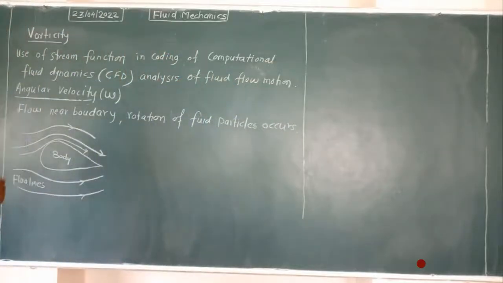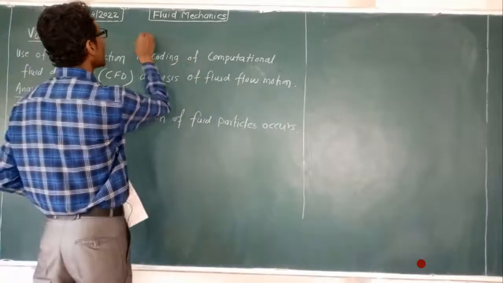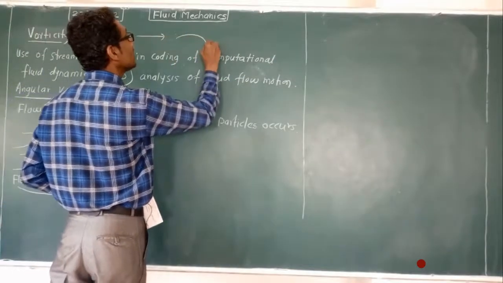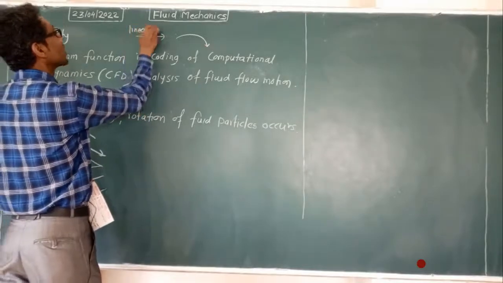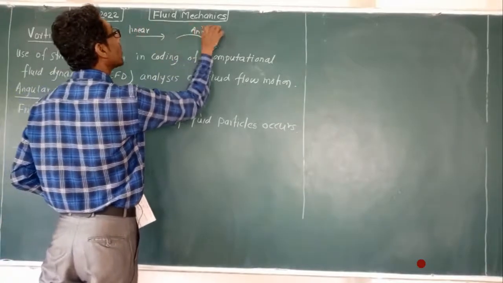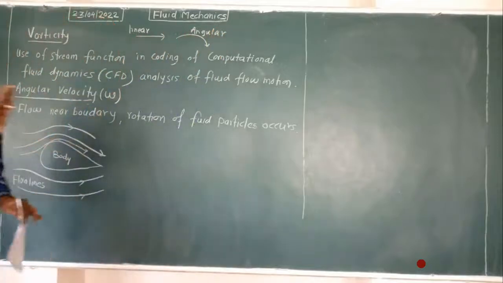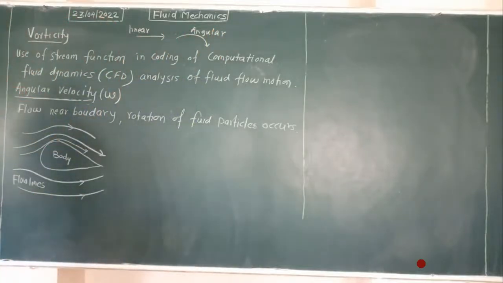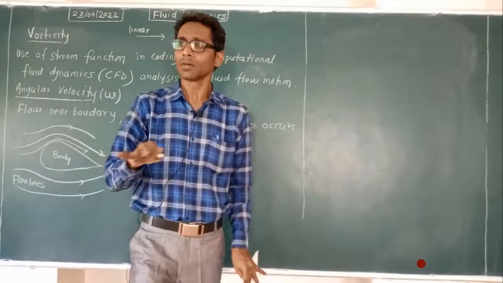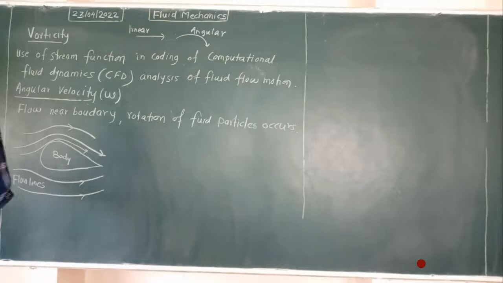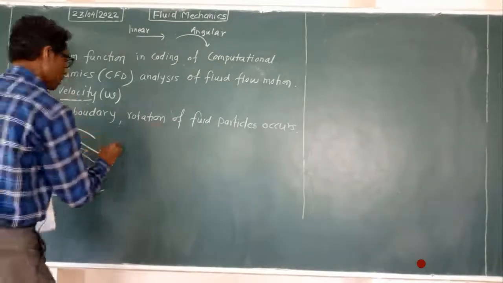Curve formation means angular motion comes into the picture. What goes in a straight fashion will now go this way. This is linear, and this is called angular. For better understanding, I am expressing it in a simple way. Actually it is very difficult and complex, but we are looking at the simple, basic form of fluid mechanics.